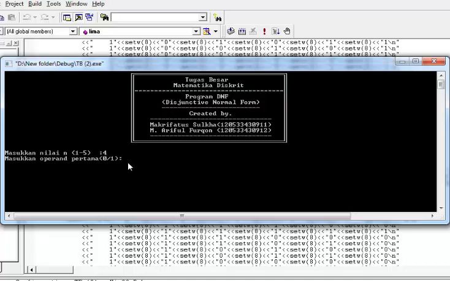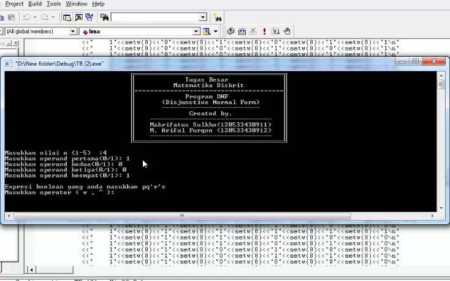After that, we also must enter the first operand. The user can only enter 1 or 0. So, we enter 1 for the first operand. For the second operand, we enter 0. And for the third operand, we enter 0 again. And for the fourth operand, we must enter 1. After that, we have entered all of the operands.